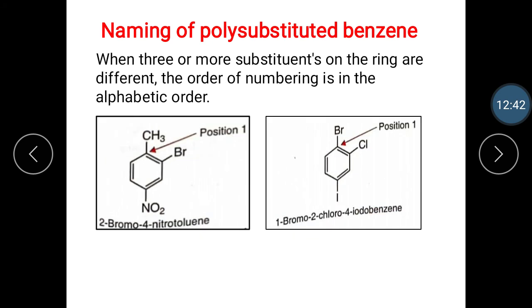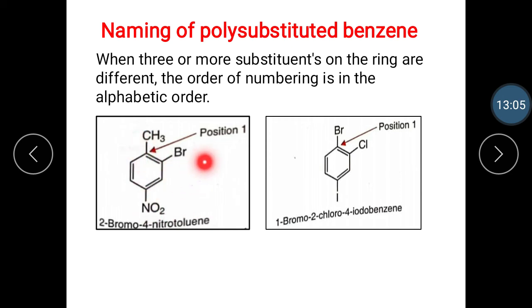In the naming of polysubstituted benzene, when three or more substituents on the ring are different, the order of numbering is done in alphabetic order. Let's see the example 2-bromo-4-nitrotoluene. The numbering is given from the methyl group 1, 2, 3, 4.